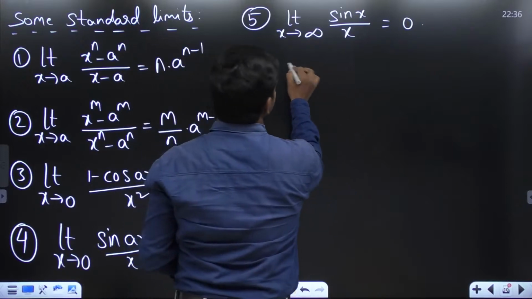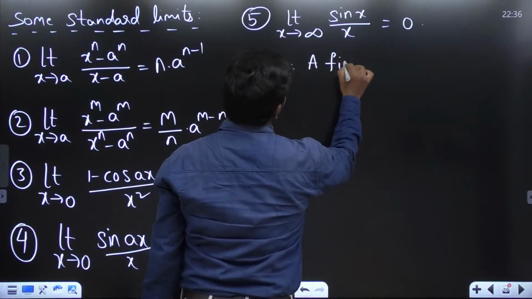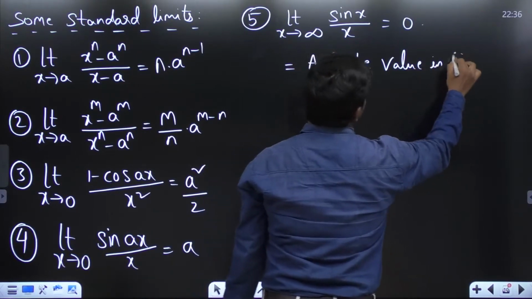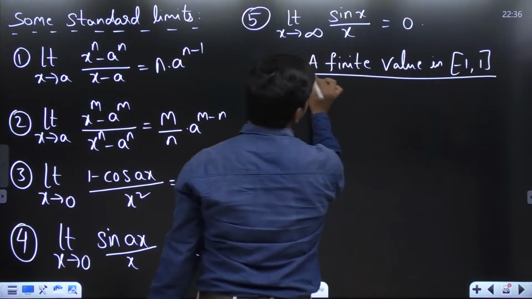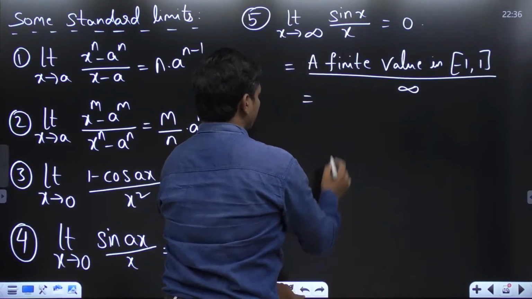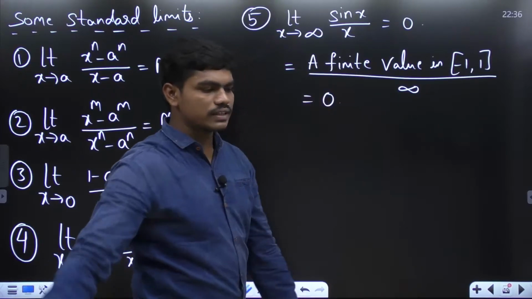So the numerator is always lying between minus 1 and 1, which means this is a finite value in minus 1 comma 1 divided by infinity, and the answer is 0, because a finite number divided by infinity will always give you 0.